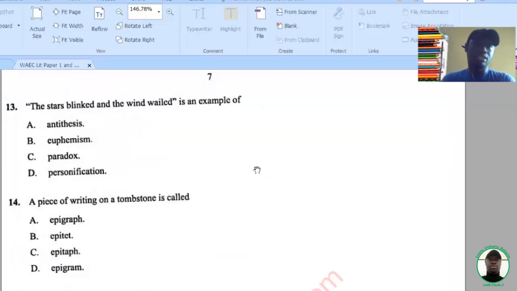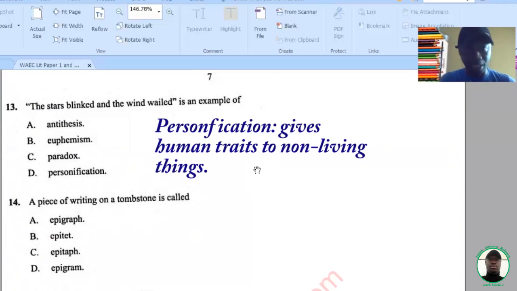So the correct answer here is figurative language. The stars blinked and the wind wailed. Antithesis, no. Euphemism, no. Paradox, no. Now, here, this expression, the stars were given traits of human beings, also the wind. So the only figure of speech that gives human traits to objects is personification. So the correct option here is D.